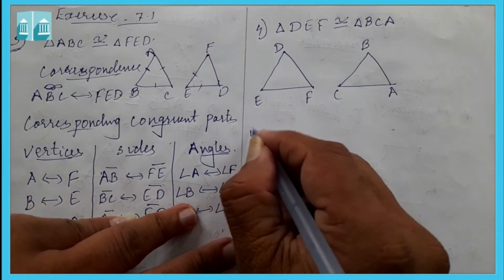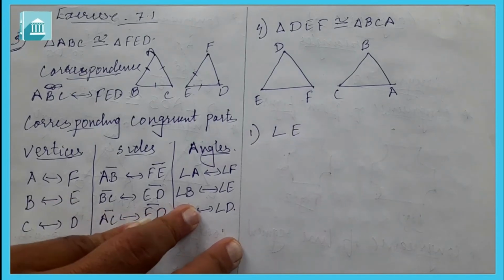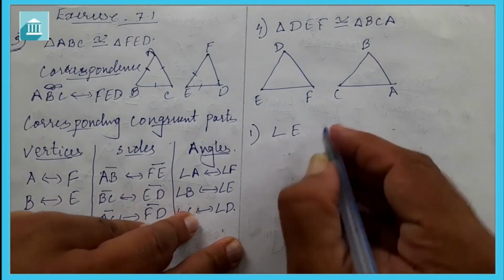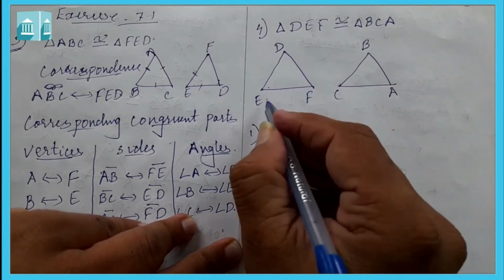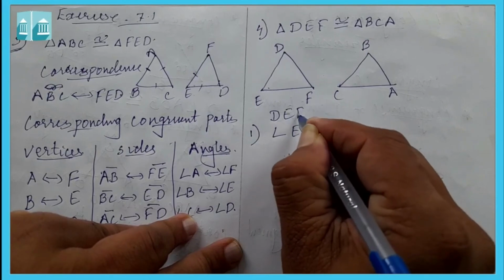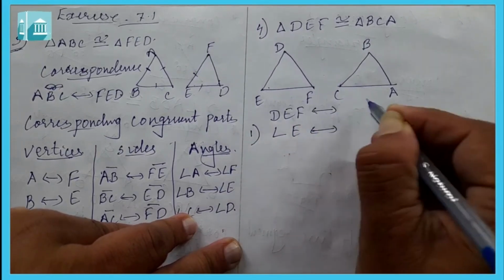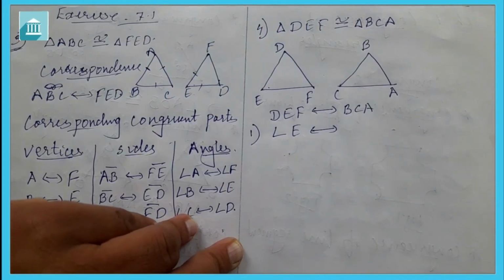Now first we have to write the part that corresponds to angle E. Here we first need to see that the correspondence is DEF corresponds to BCA. That is their correspondence.